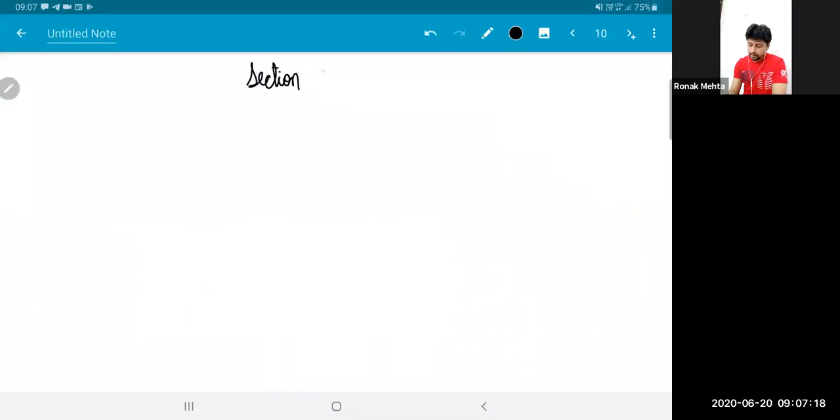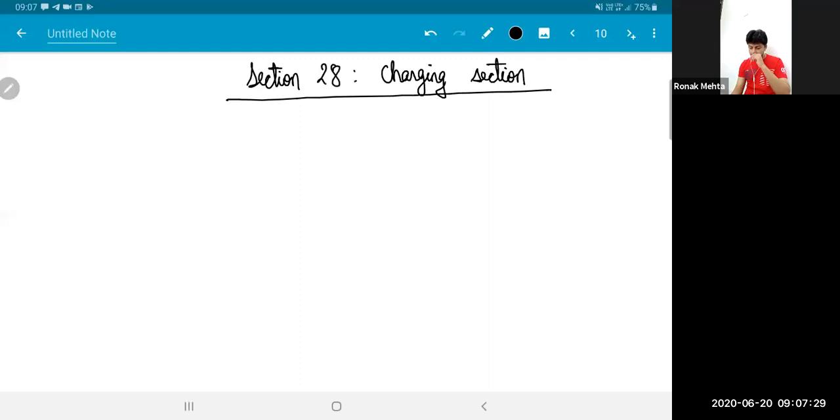Okay. The last thing that we'll do today is section 28, which is my charging section. It's a very lengthy section, so obviously finishing the section is not going to be possible. But there are certain points in this section which we can do very quickly. They are very easy. And over the last 16-17 days, at some places, I have created a base for this, so it becomes very easy for me right now. I'll do the easy things right now.